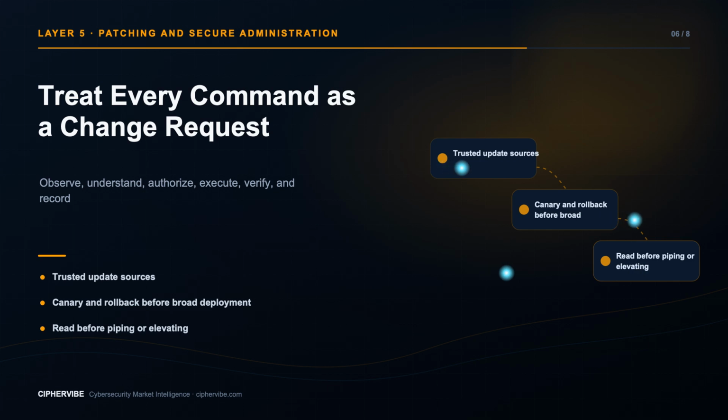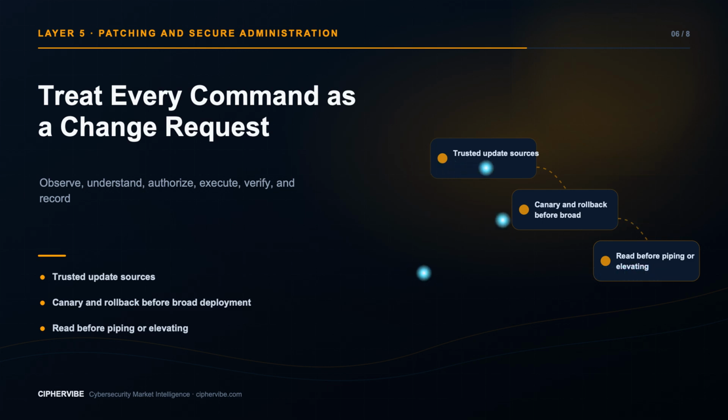Do not download content and immediately pipe it into Bash or PowerShell. Retrieve from a trusted source, verify it, inspect it, and run with minimum privilege. Use signed Linux repositories and supported package managers. On Windows, use supported servicing channels and controlled update rings. Include firmware, drivers, applications, runtimes, and agents.